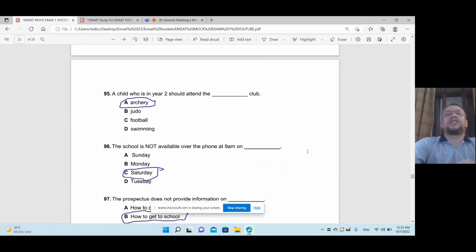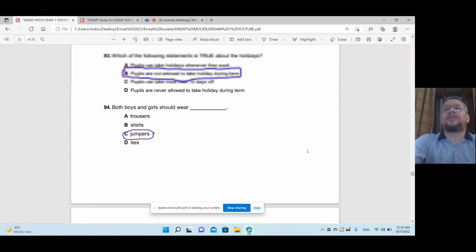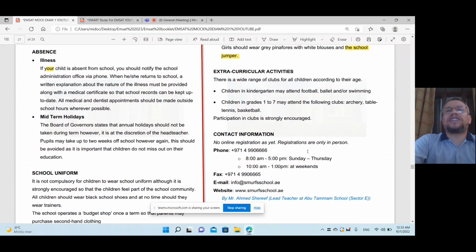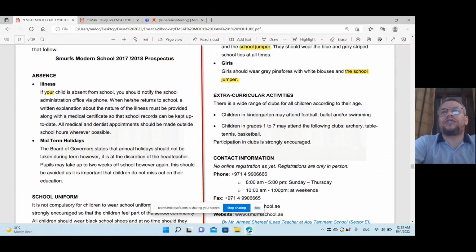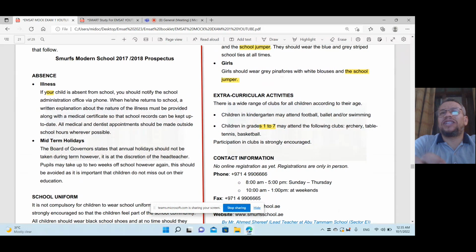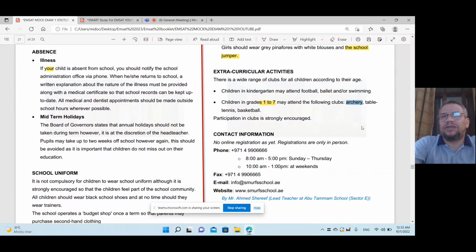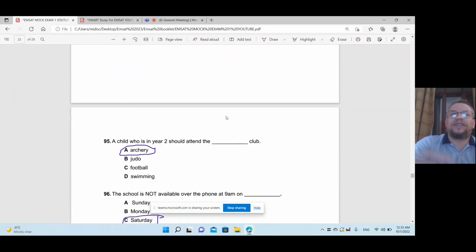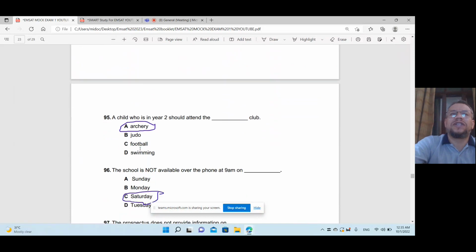Okay. Now, a child who is in year 2 should attend the club. About the clubs, going back to the sports extra activities, it's about year 2. From 1 to 7 is year 2 here. So I have to search here which one. It will be table tennis, basketball, or archery. So we'll find that one now. Yes, I found that here. So this is the answer.